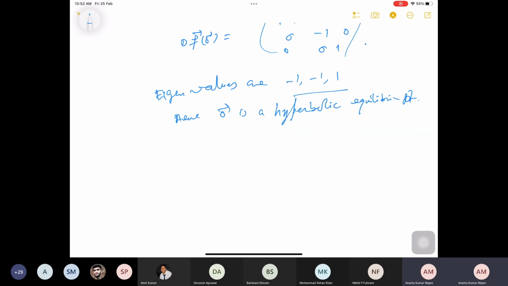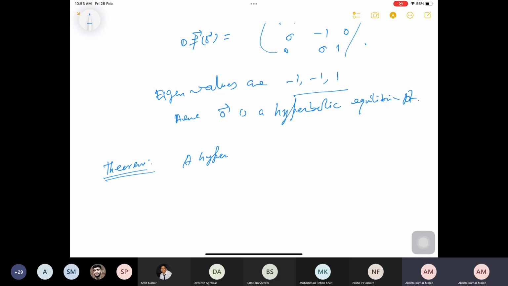So now we have a hyperbolic equilibrium point x0. We want to know whether this hyperbolic equilibrium point is stable, unstable, or asymptotically stable. The following theorem gives the answer. I'm not going to prove this theorem.